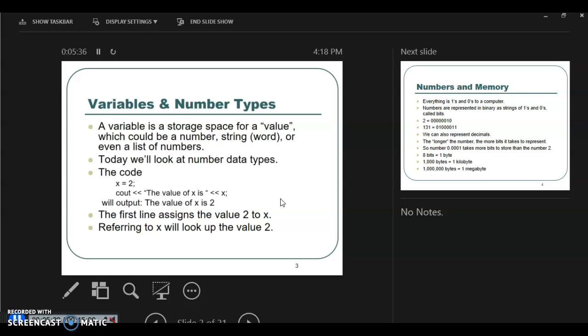Right? So referring back to x, meaning calling here, this part here is calling upon the value x, calling upon the value inside the box called x.